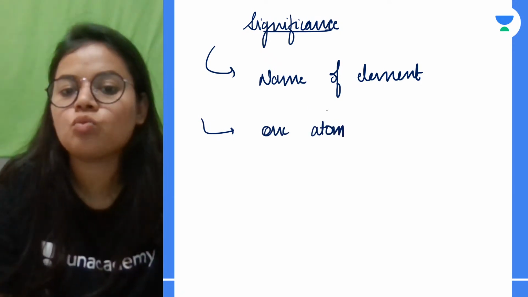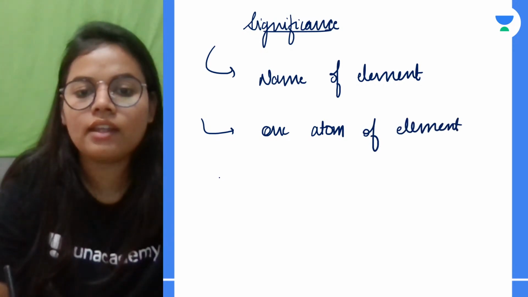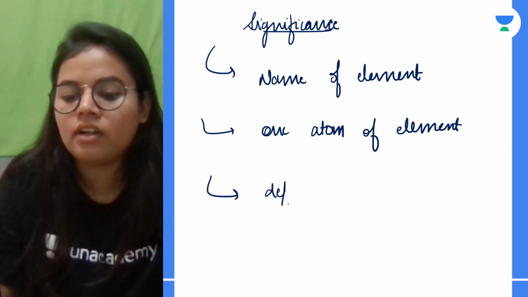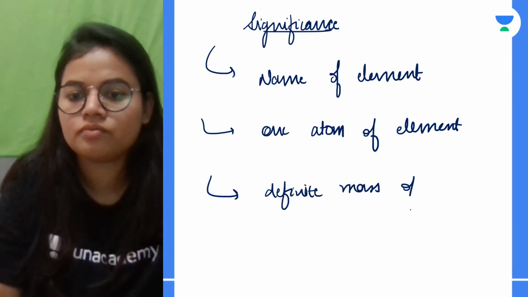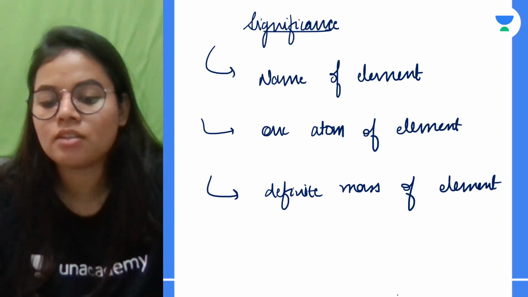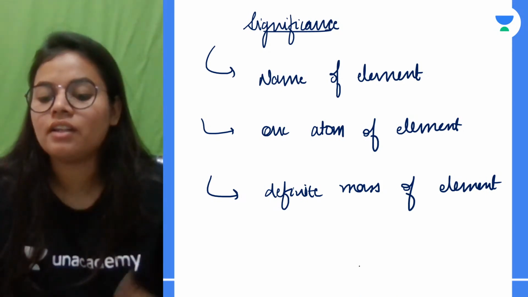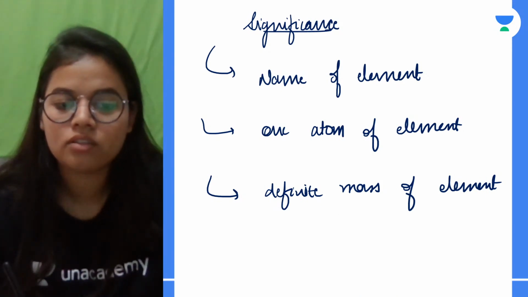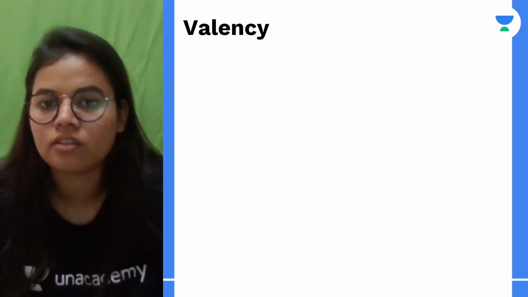H represents one atom of hydrogen. And then it represents the definite mass of the element. So the significance of the symbol is the name, one atom of the element, and the definite mass of that element. Hope that up till here things are very clear.